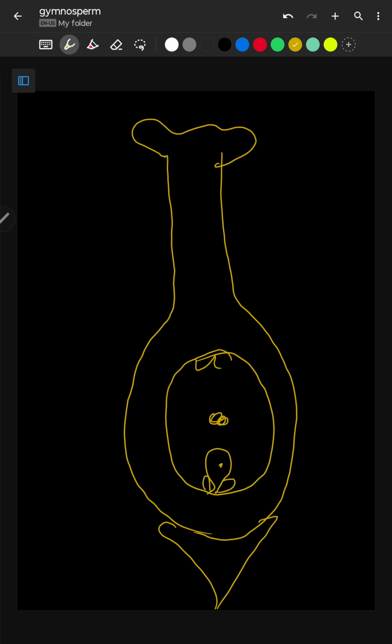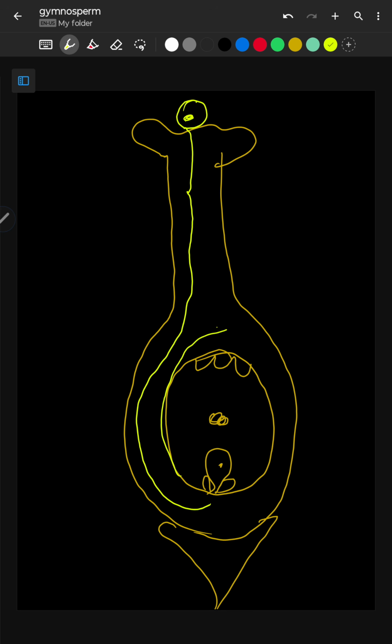And here also 3 cells are there. Now suppose this is the pollen grain and it falls on the stigma. The pollen grain contains the male gametes. This pollen grain germinates to form the pollen tube. Now this pollen tube reaches up to the ovule, which is present inside.